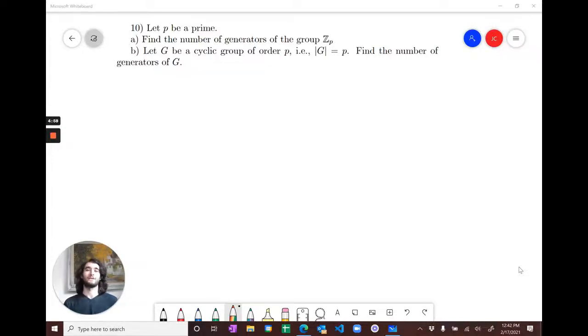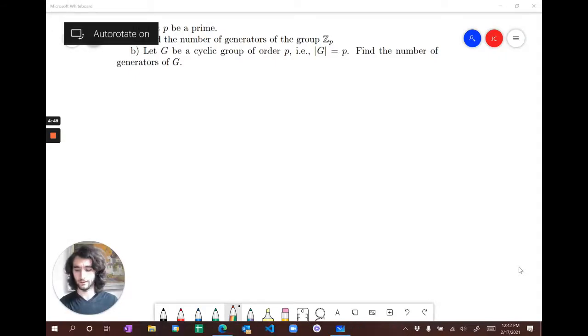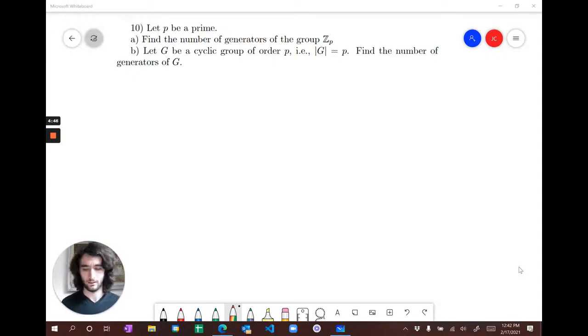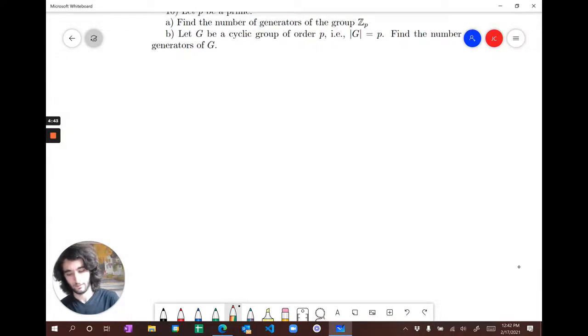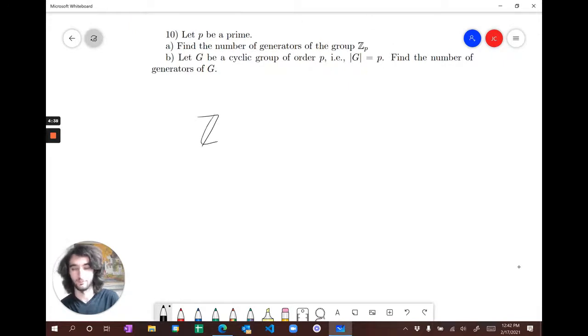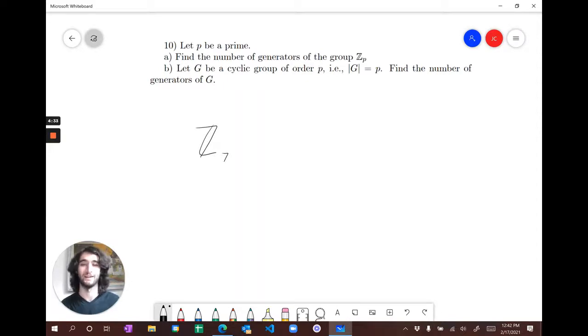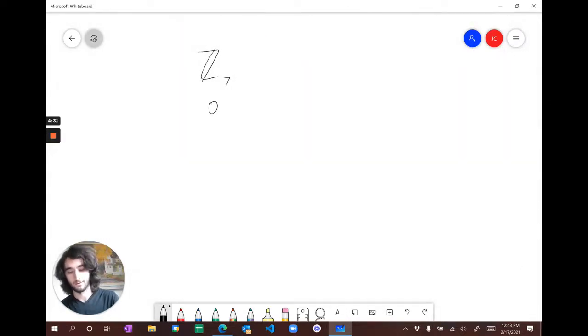And finally, number 10. Number 10 is about how many generators there are in a cyclic group of prime order. So let's start with a prime. I think it's best to work in examples and then let your brain make the generalization by itself. So let's say, for example, Z7. So we've got 0, 1, 2, 3, 4, 5, 6, and then not 7, because that's the same as 0.